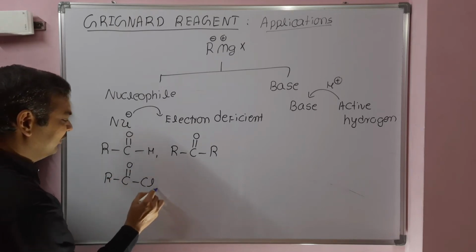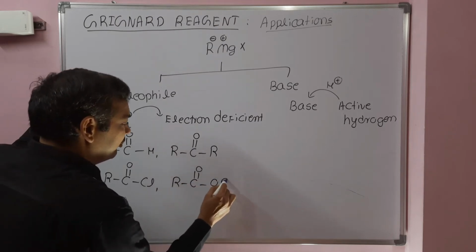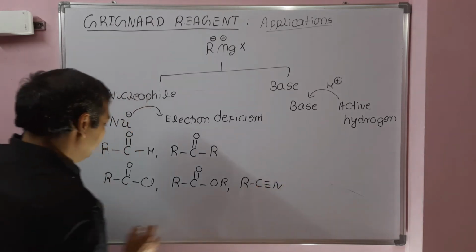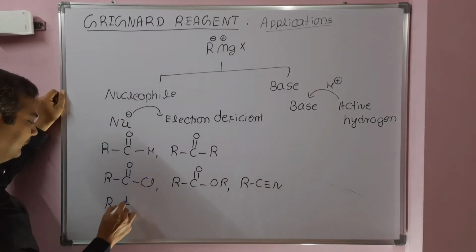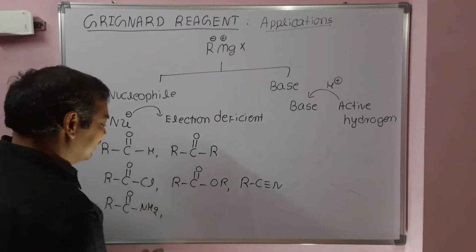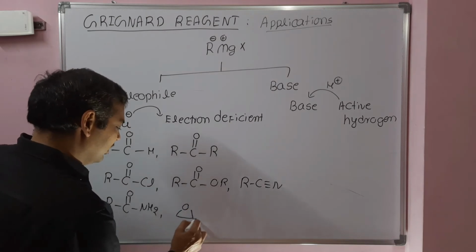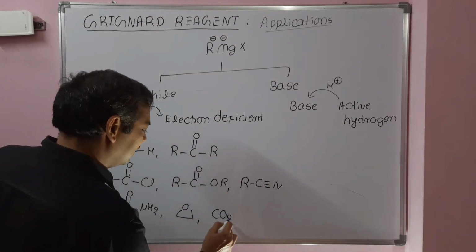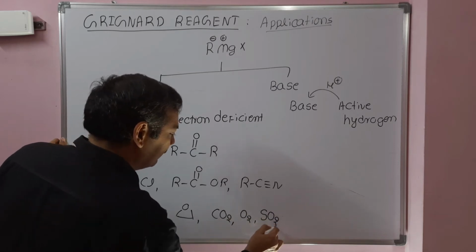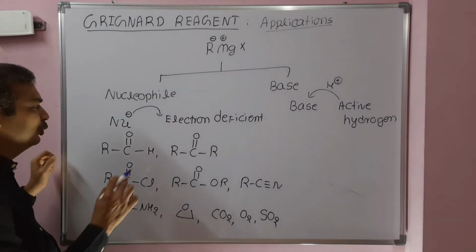In short, it can react with acid chlorides, esters, cyano compounds, and amides as a nucleophile. While opening of the epoxides, it will react with carbon dioxide, it will react with O2, it will react with sulfur dioxide. In all these cases, Grignard acts as a nucleophile.